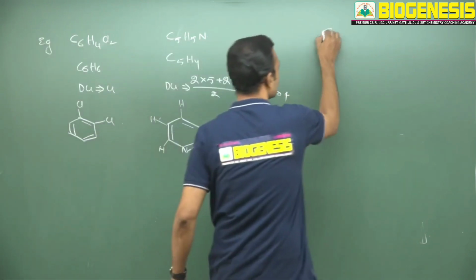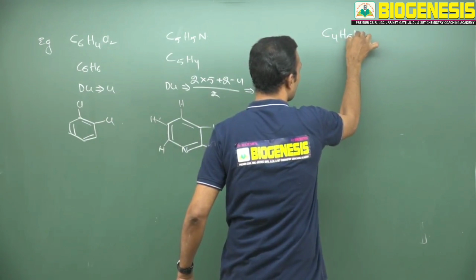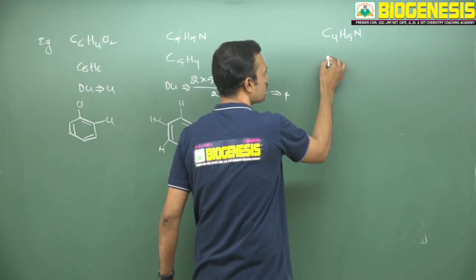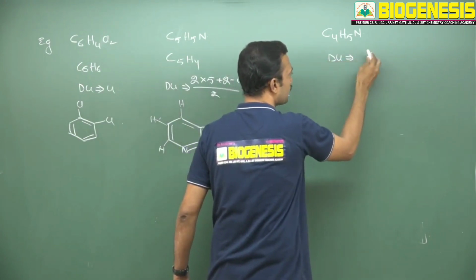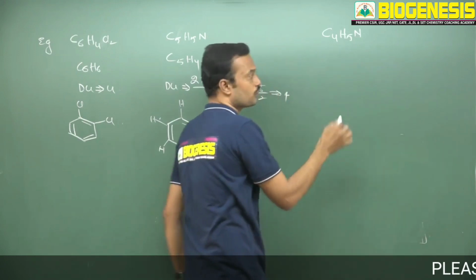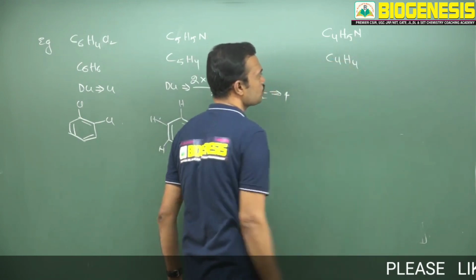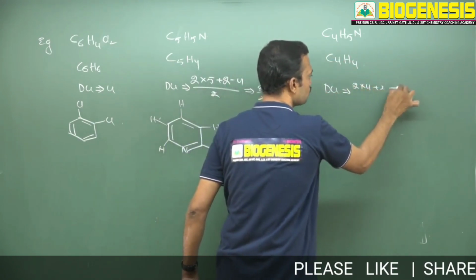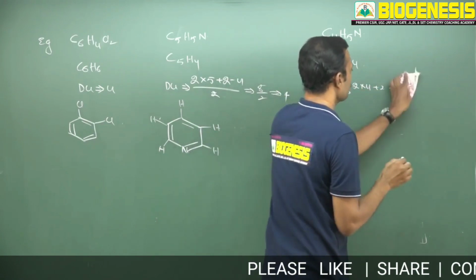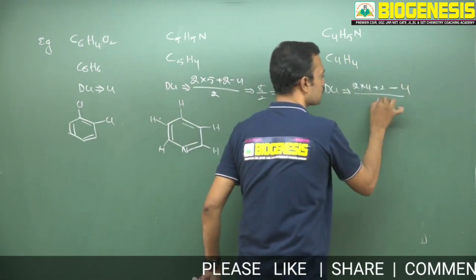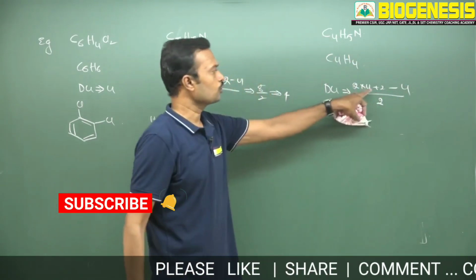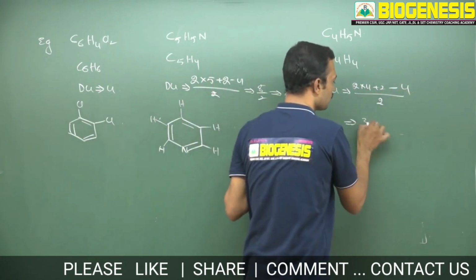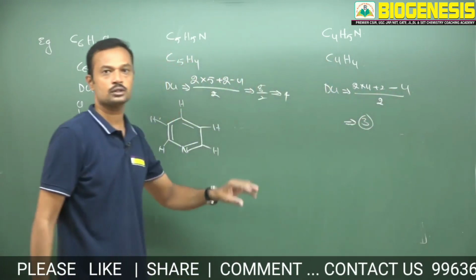Now we can also write C4H5N. How many carbons are present? 4 carbons. Now if you calculate DU, every nitrogen is replaced with one hydrogen, this is only an assumption, so C4H4. Degree of unsaturation is 2 times 4 plus 2 minus 4. Why am I writing 4? The number of hydrogens is written here, divided by 2. So 2 times 4 is 8 plus 2 is 10, 10 minus 4 is 6, 6 by 2. This molecule carries a degree of unsaturation of 3.